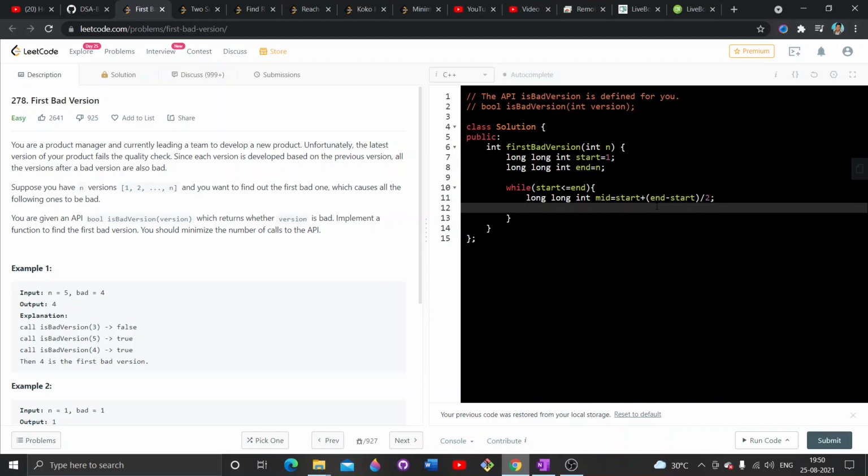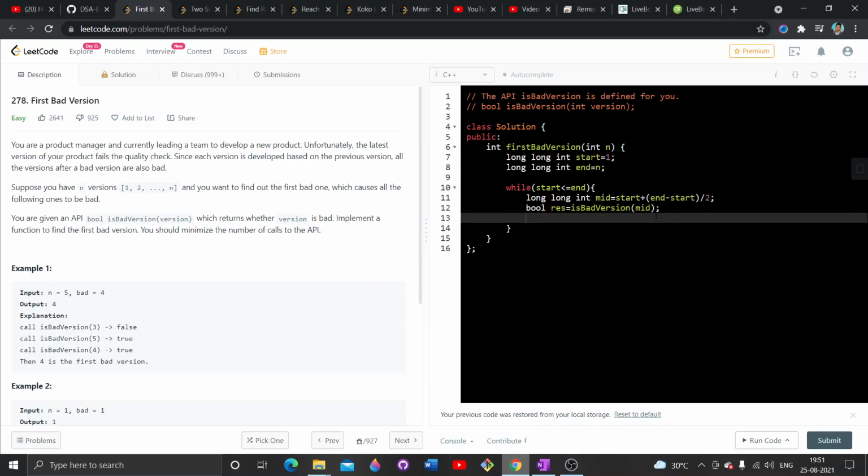So let's do this. We have to store this boolean function. We may store, we may not store, but I am storing. So I am copying this function here. In the version part, I am giving the mid value. When I give this mid value, the isBadVersion function will return either true or false.